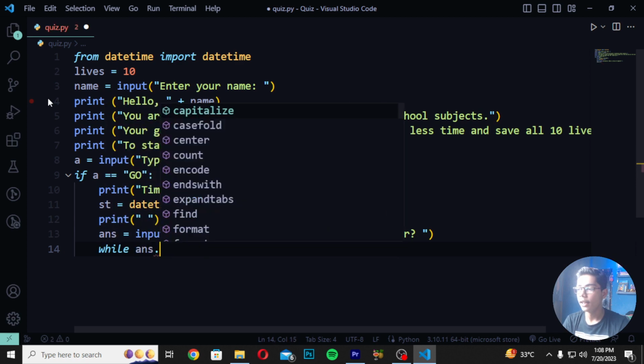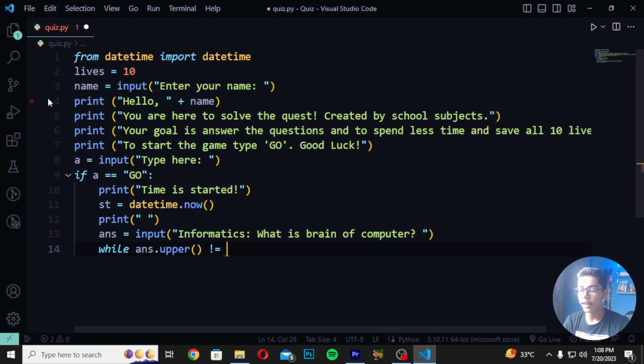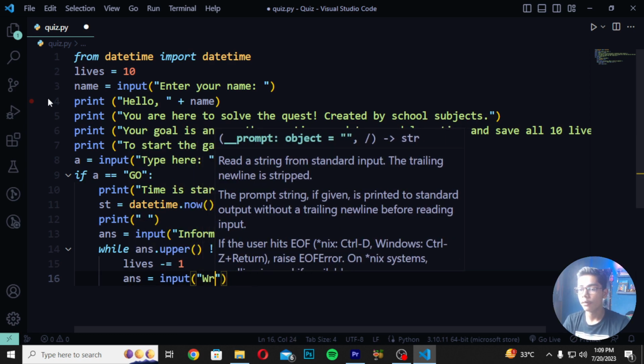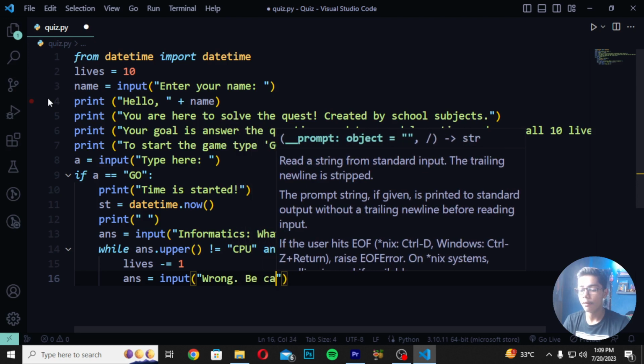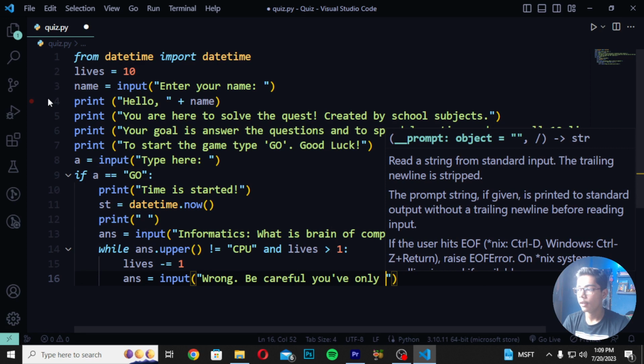Write here while answer, which is the short form upper. Then you have to create this tag and write here CPU like this. Write here and lives, and then you have to write here 1. Then you have to move down, create lives. Write here s equals to 1, ans is equals to input, and create here wrong and write here be careful like this. I will be now just writing here you have only 0 lives.